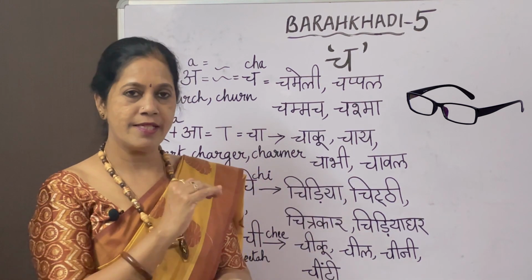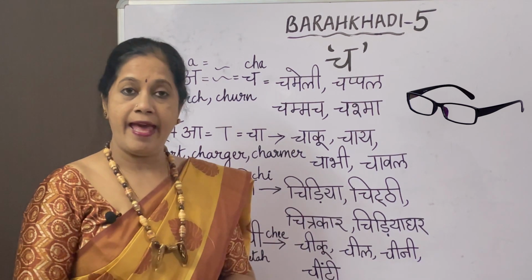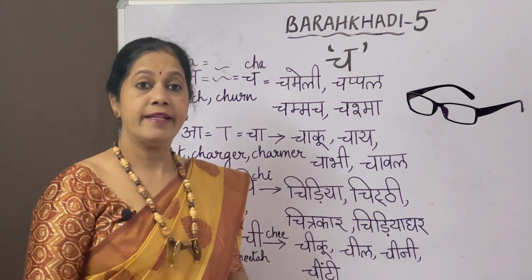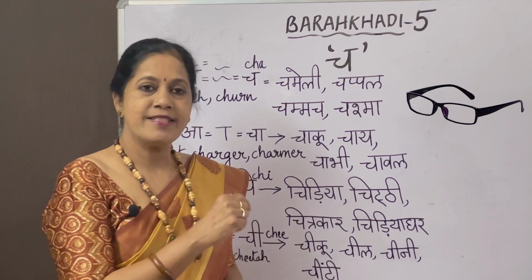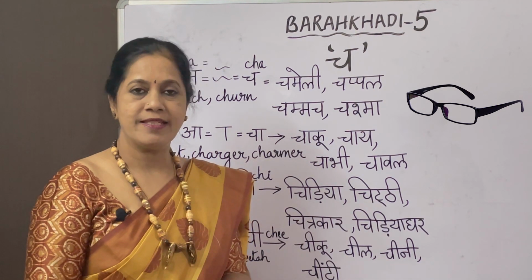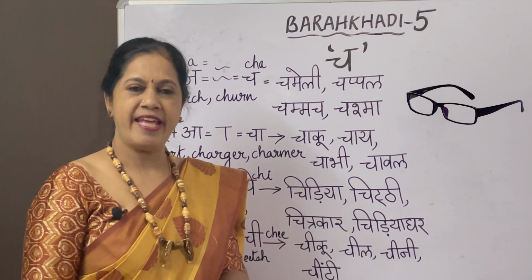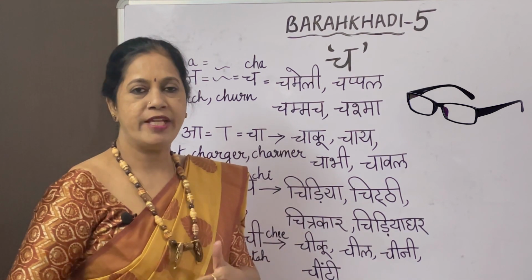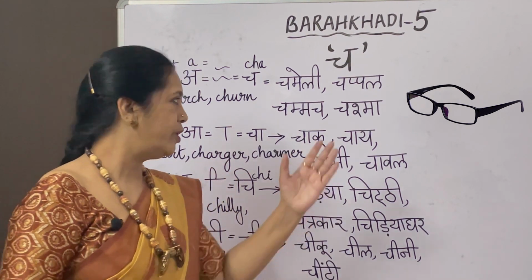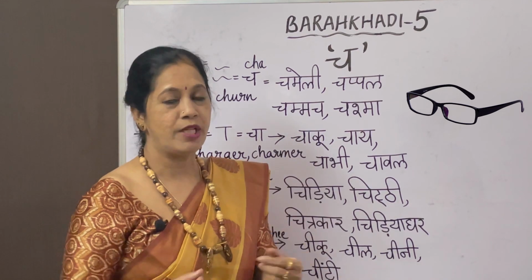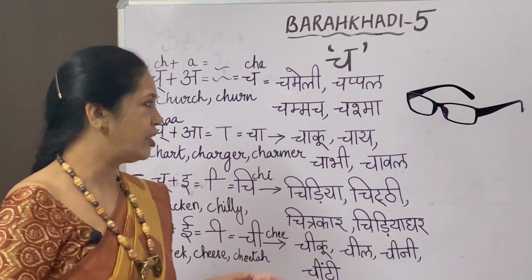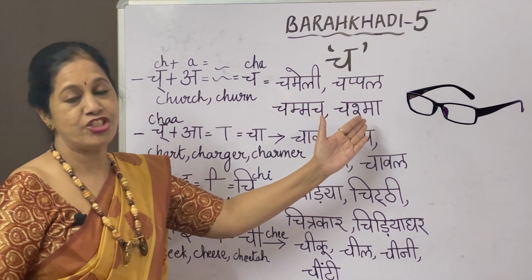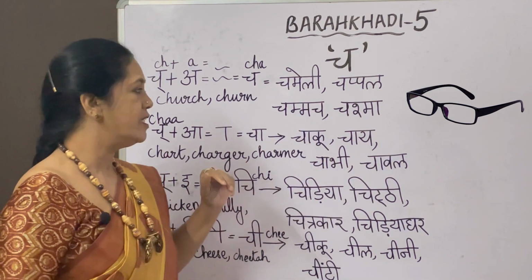The little ones would have read it as anak, right? But here, there's another word for specs, chashma. We don't say anak. In regular usage, the colloquial Hindi, we use only chashma. We don't say anak utao. We say chashma utao, chashma nikalo. So chashma is spectacles or specs.